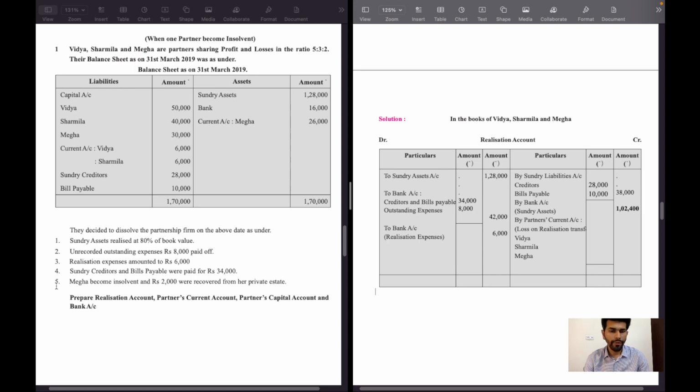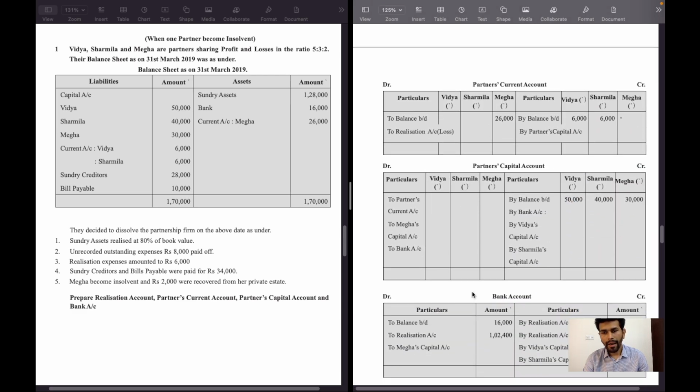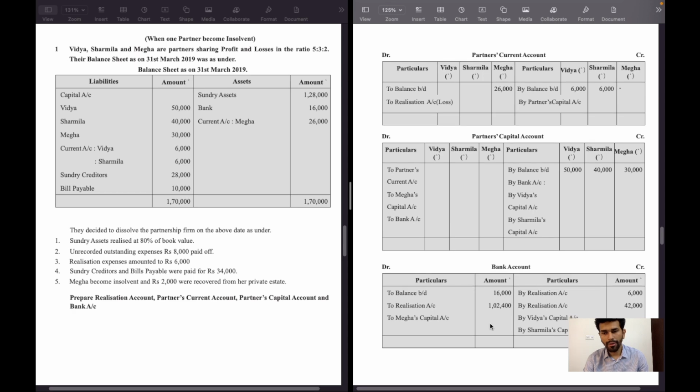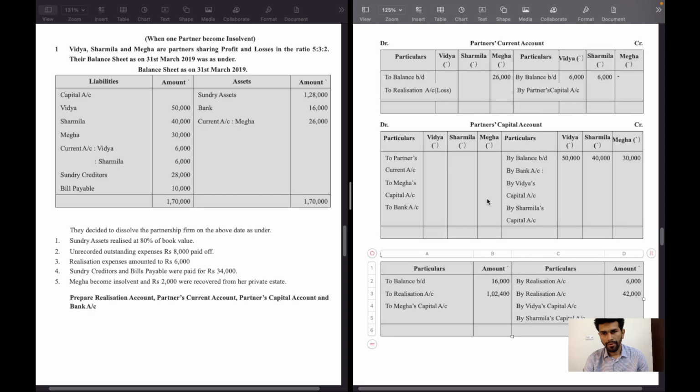And last, fifth adjustment, Mega became insolvent and 2,000 rupees were recovered from her private estate. So bank account debit side to Mega capital account, 2,000 rupees recovered from Mega, and partners capital account credit side by bank account, 2,000 rupees in Mega column.